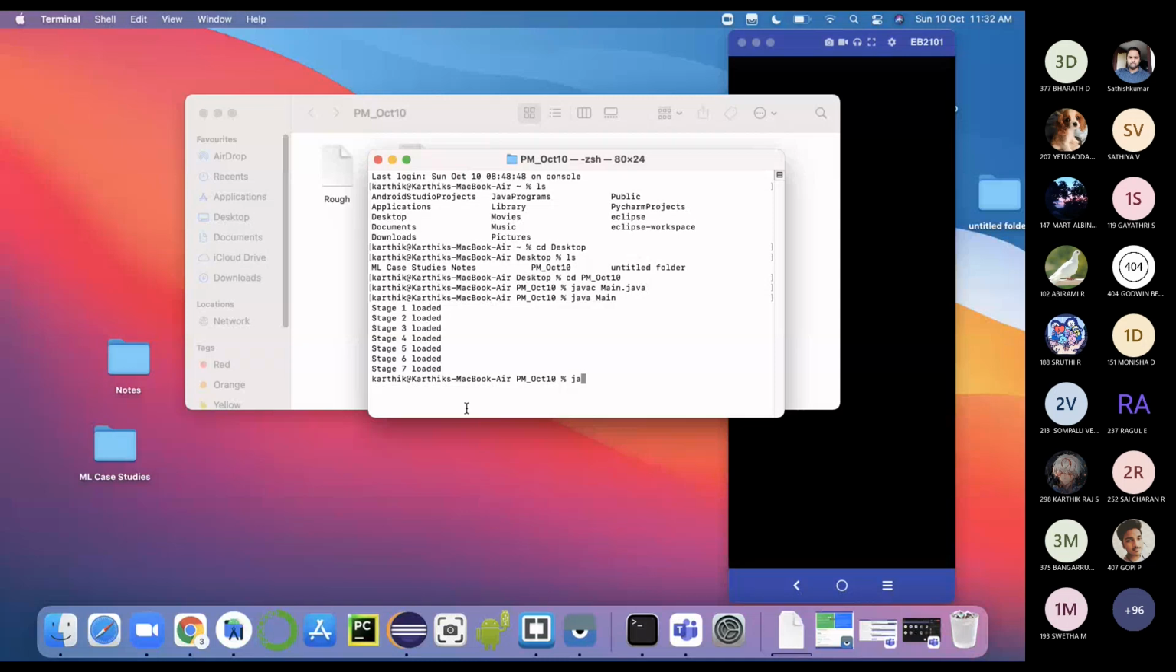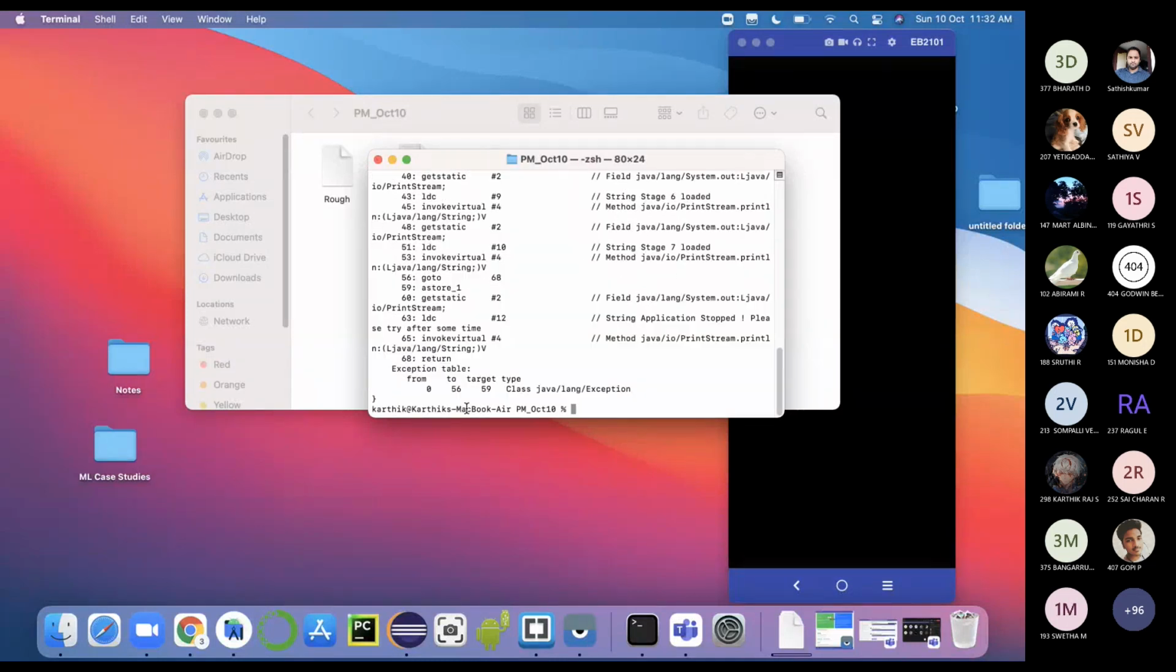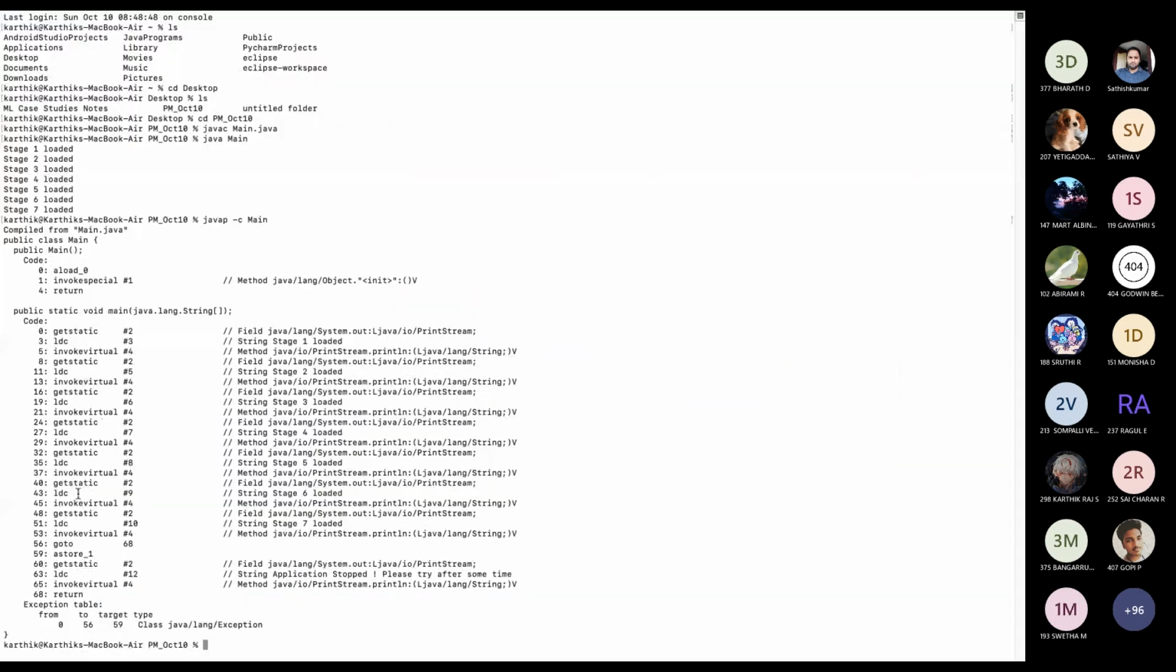We can see the machine code also. We can just say javap main. See, you guys know, right? This code, ldc, invoke, load, load register. So this is the machine code we have. This machine code is what gets converted into binary code. I will clear that.